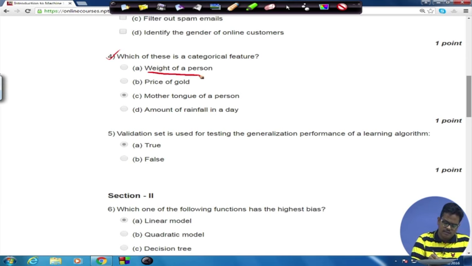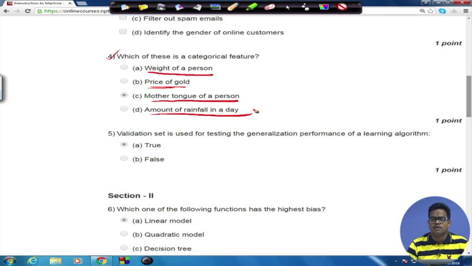Let's analyze these features one by one. The weight of a person is not a discrete number. It's a continuous number, so it is not a categorical feature. Price of gold is another continuous valued random variable, a continuous feature, and so this is also not a categorical feature. Mother tongue of a person is a categorical feature, because there are a finite number of mother tongues, a finite number of languages in the world, right? The amount of rainfall in a day, again, this is measured in millimeters, right? So it is also a continuous valued random variable. This is not a categorical feature.